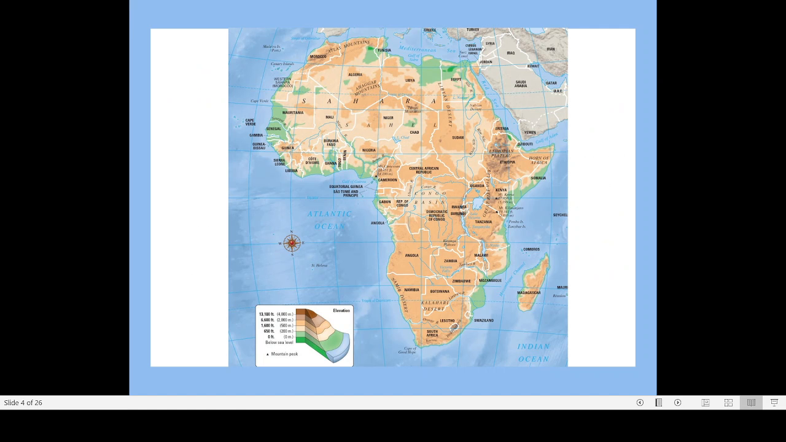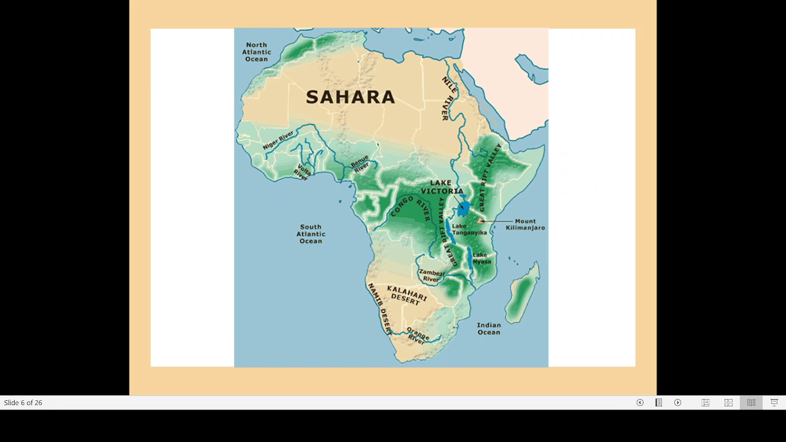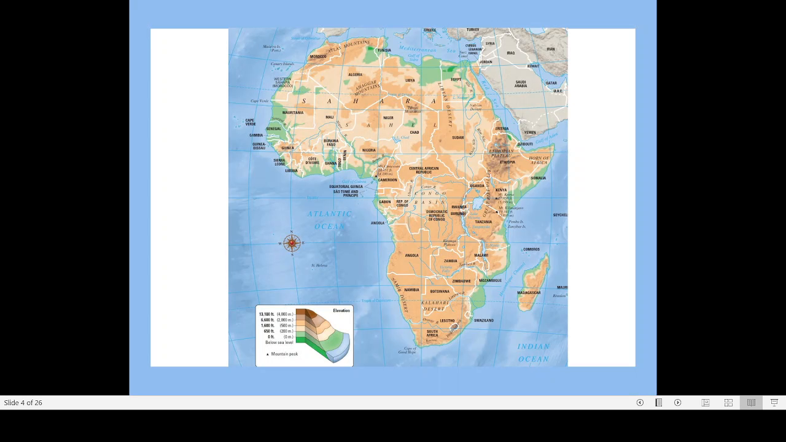Now this is a map showing the countries of Africa, and the physiographic regions of Africa are also shown here. Now, what are the features of the Ethiopian region? From the term Afro-tropical itself, you can understand that the majority of the African continent is characterized by tropical climate. And what is a tropical climate? I think in the last class I have discussed that. What are the features of the tropical climate?